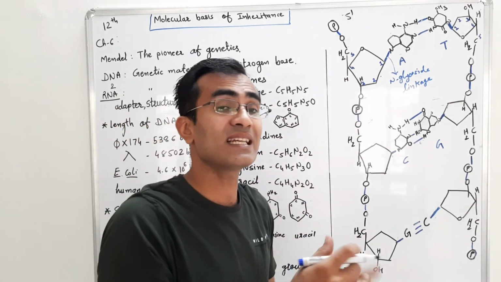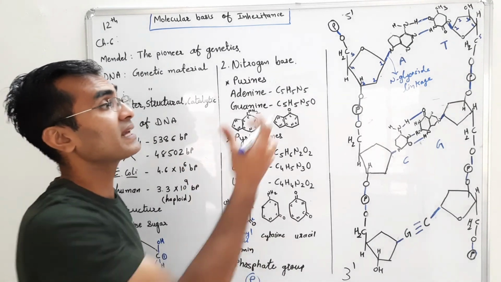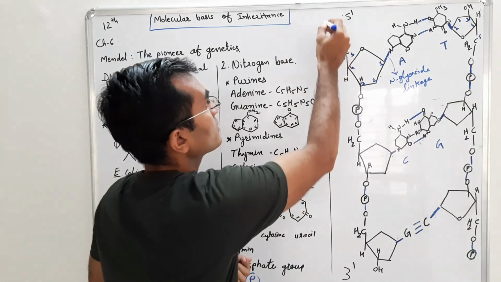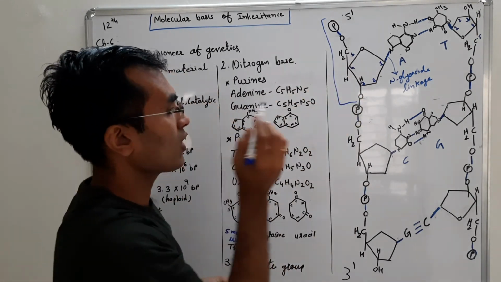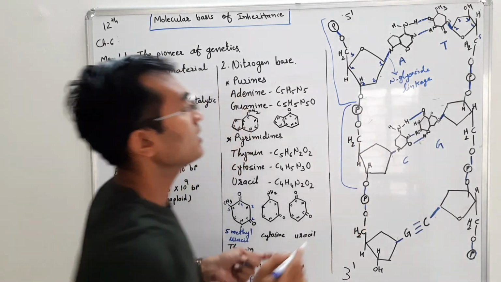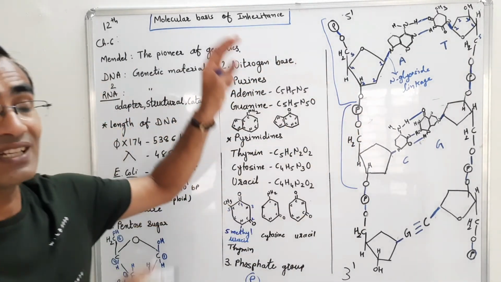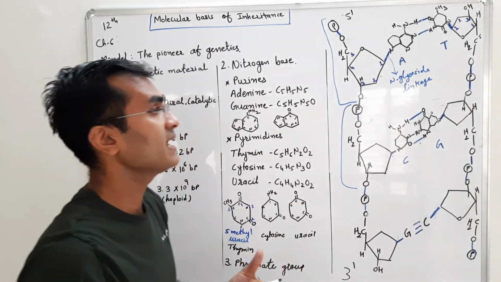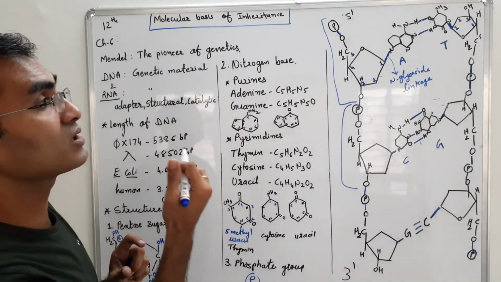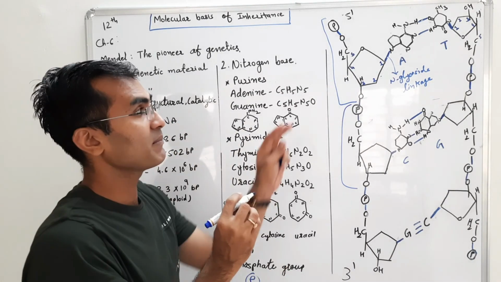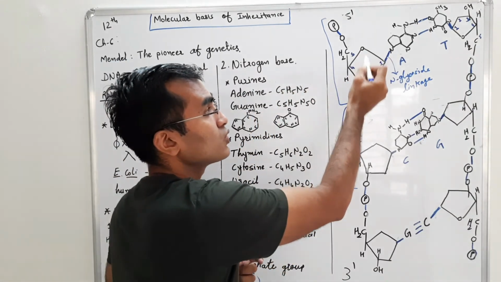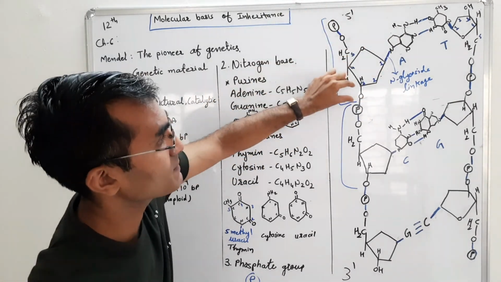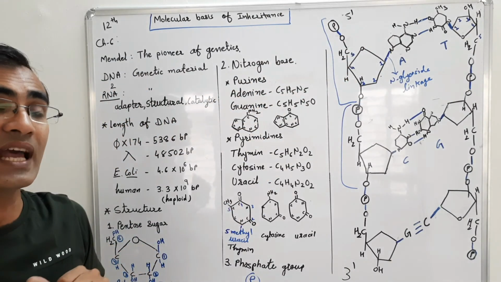So what is basically the DNA? DNA is nothing but a polynucleotide chain. So this is a nucleotide from here to here. Now again this is a nucleotide from here to here. These nucleotides will make a chain and form a long structure, called the polynucleotide chain. Now we were talking about the bonds present. In the DNA there are basically three different types of bond. Here the sugar binds with the nitrogenous base with the N-glycoside linkage. The sugar binds with the phosphate group by the phosphodiester bond.